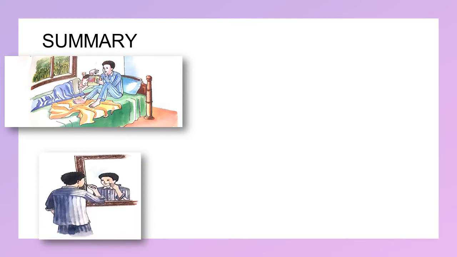Let's look at the summary of the story. This is Tom. He gets up early in the morning and sees the calendar. He remembers that he has a test today which he has not prepared. So he pretends to be ill. He tells Sid that he is dying. He is not feeling well. He is going to die.